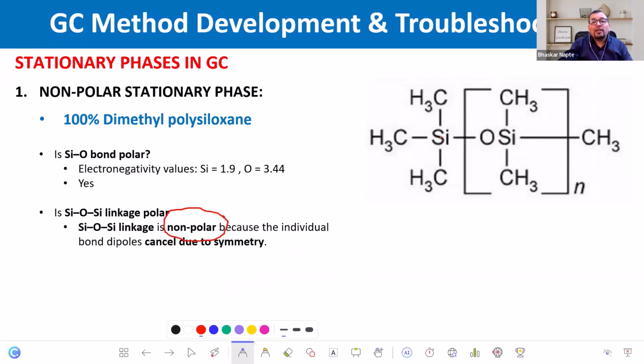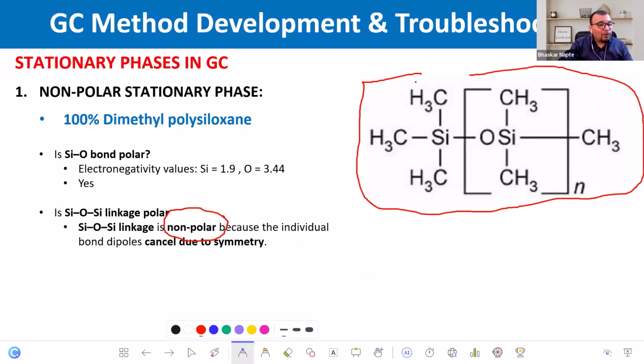And if there is no polarized bond, this dimethyl polysiloxane remains what? Non-polar or polar? Type in the chat box. Right, amazing. So we understand this Si-O-Si is not going to be polarized.